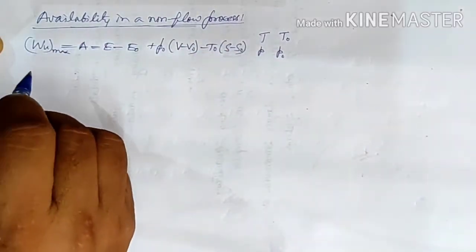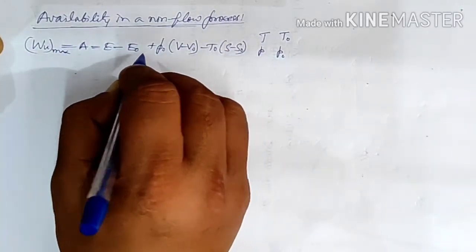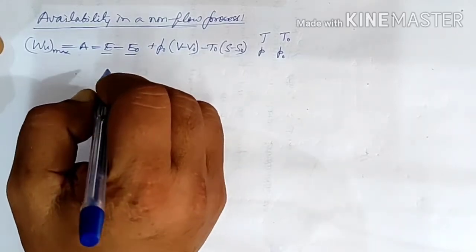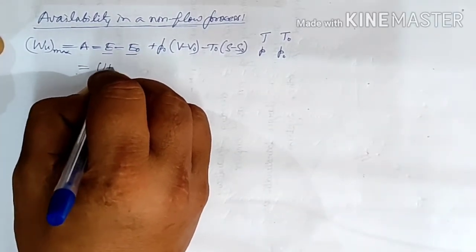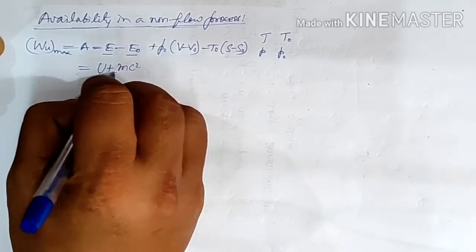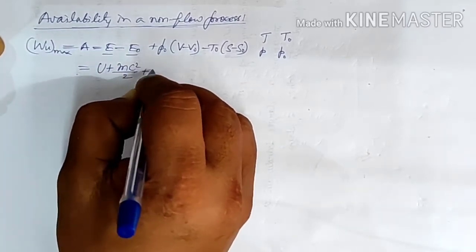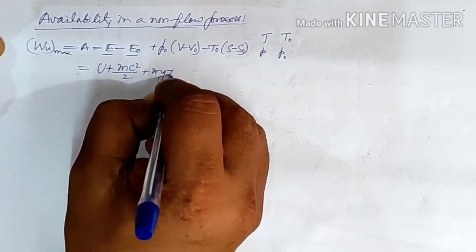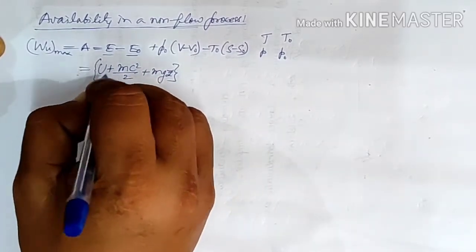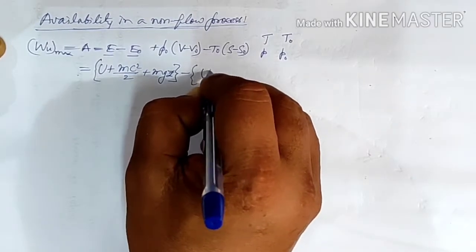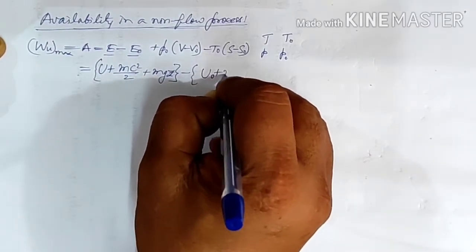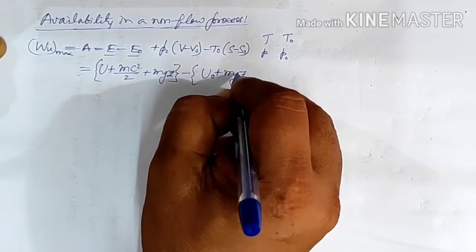It is given by this equation, and if we expand this E, then this will become U plus mC square by 2 plus mgz, and E0 will be equal to U0 plus mgz0.